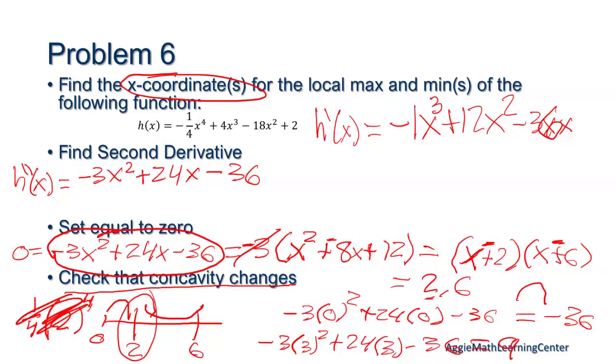So that is a good point. And then something past 6, you could do like 7 or something. So negative 3 times 7 squared plus 24 times 7 minus 36.